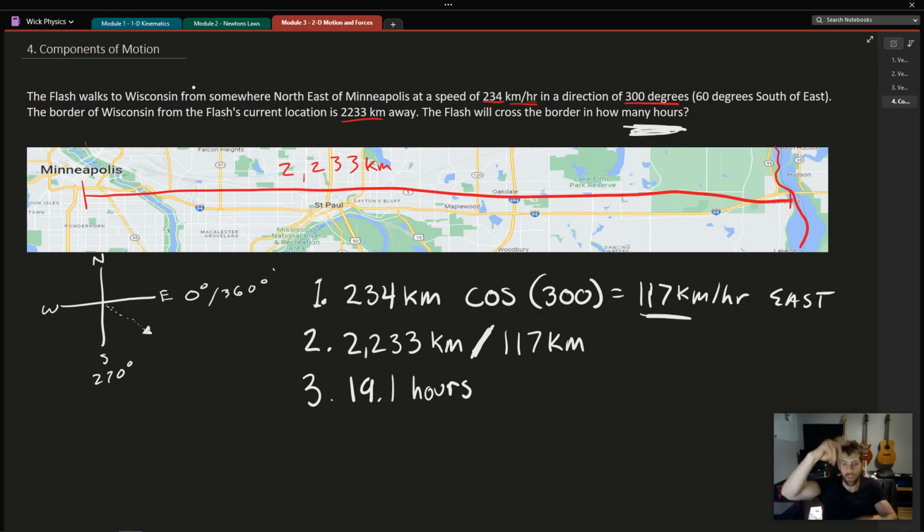If we were going north and south, we would use sine if we needed to see how long it would take to cross it that way. But given that angle, it takes 19.1 hours.